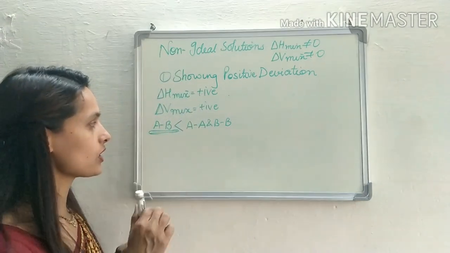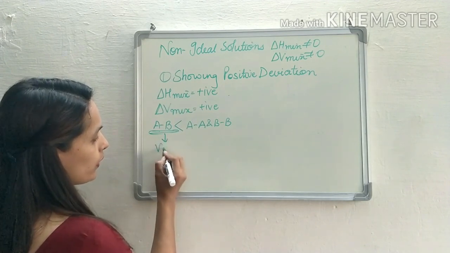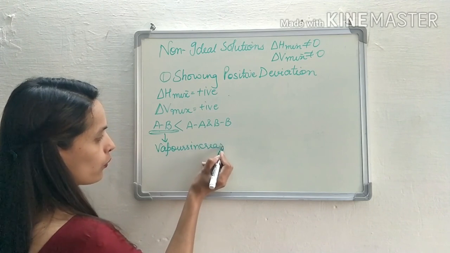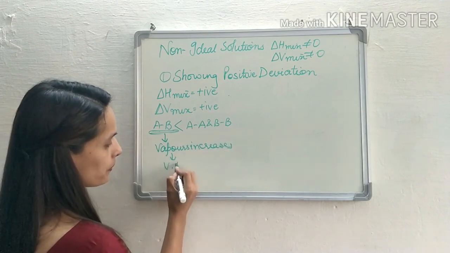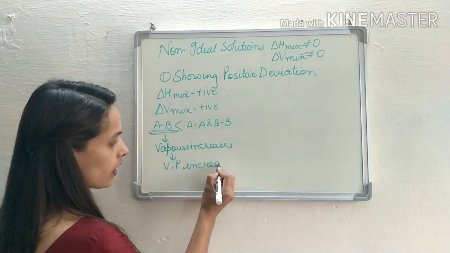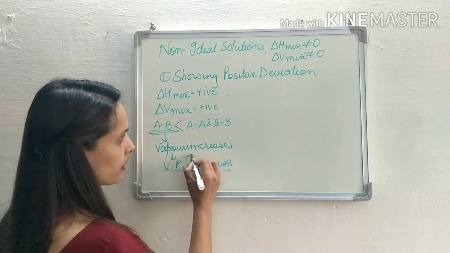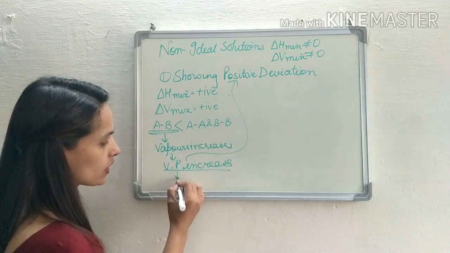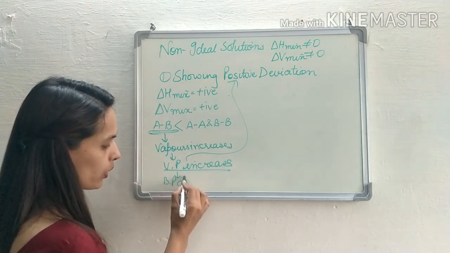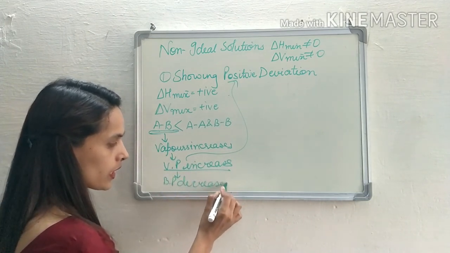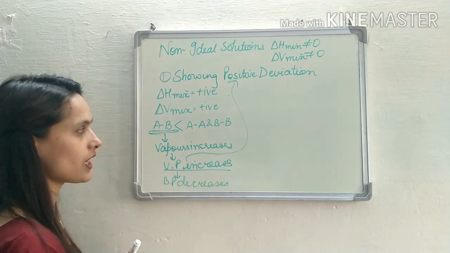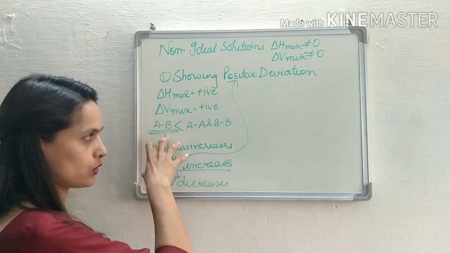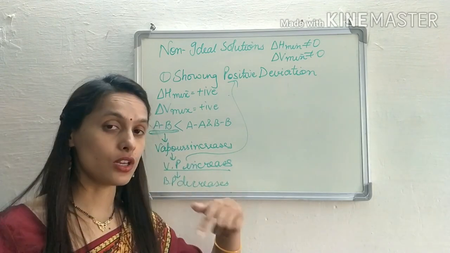So when the interaction is less, vapors increase. When vapors increase, vapor pressure increases, and due to the increase in the vapor pressure, we say it is positive deviation. But due to the increase in the vapor pressure, the boiling point decreases. It means when such a type of solution is formed, the boiling point of the solution is less than